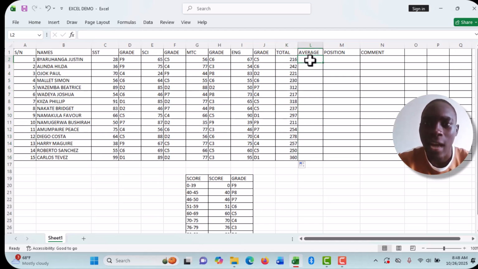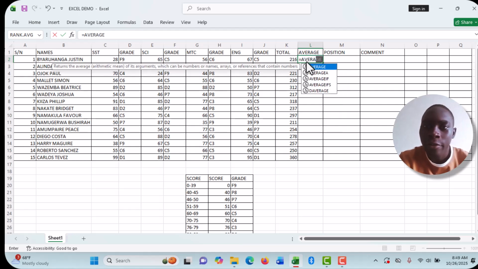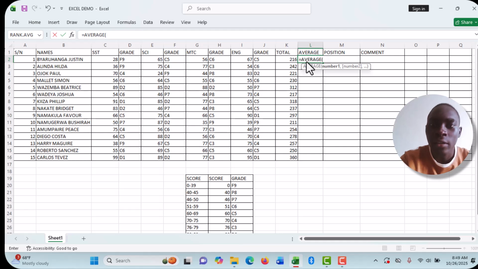So you look at the average. How do you get the average? I want to get the average mark of each pupil in all their subjects. So I come here, I press the equal sign, I type in average, so I open bracket.